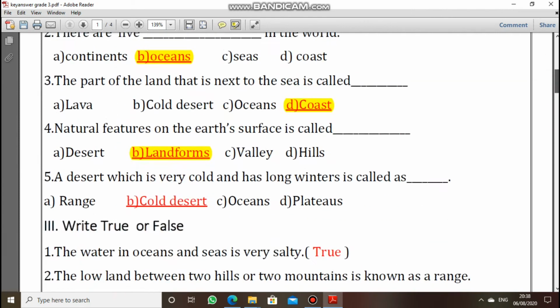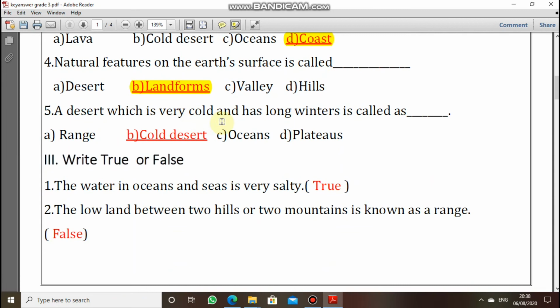The fifth question is, a desert which is very cold and has a long winter is called dash. Option A, range. Option B, coldest desert. Option C, oceans. Option D, plateaus. So the answer is coldest desert. Third main, write true or false. First question is, water in oceans and seas is very salty. It is true.